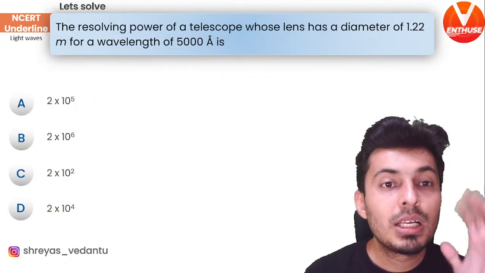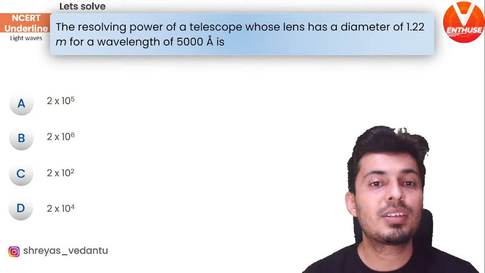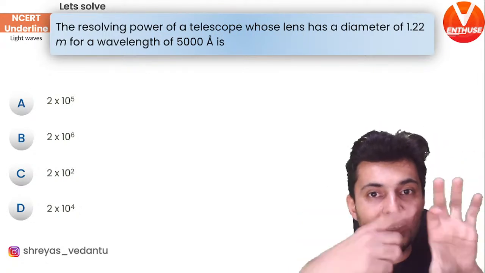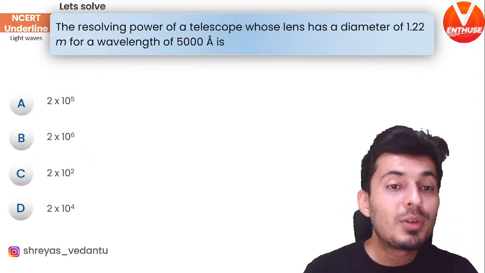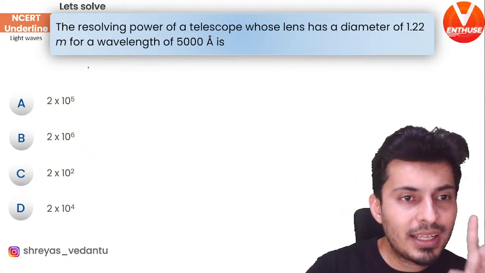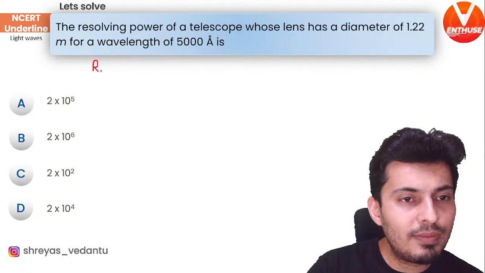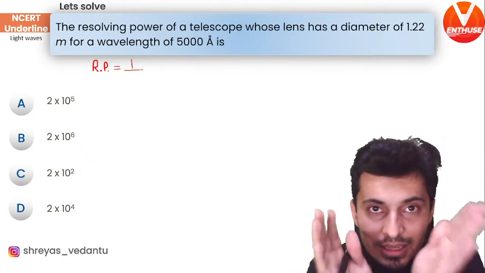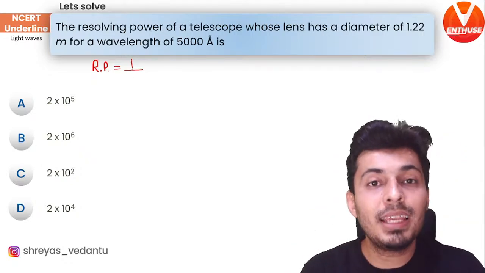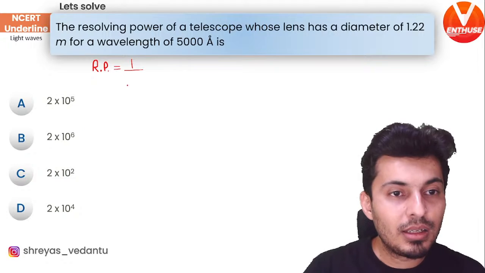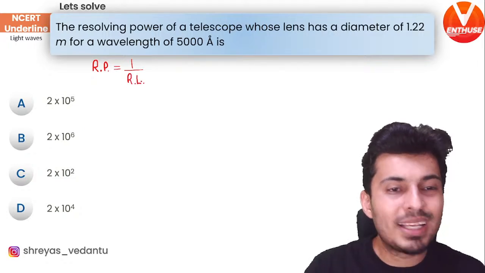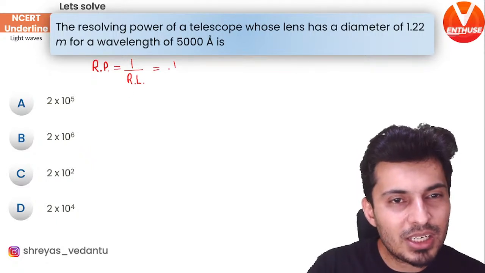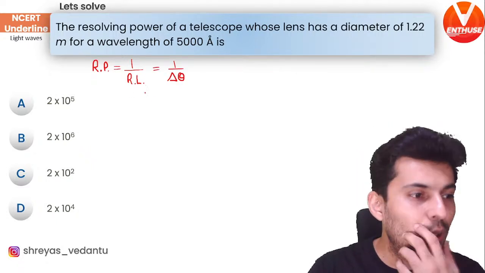Moving ahead. Resolving power of a telescope whose lens has a diameter of this much meter. The diameter is so much, wavelength is this much. What do you think is the resolving power? Now, I had clearly mentioned one thing. Resolving power of a telescope is 1 upon, or the reciprocal of, the resolving limit. Resolving limit as in what is the minimum separation between the two objects.